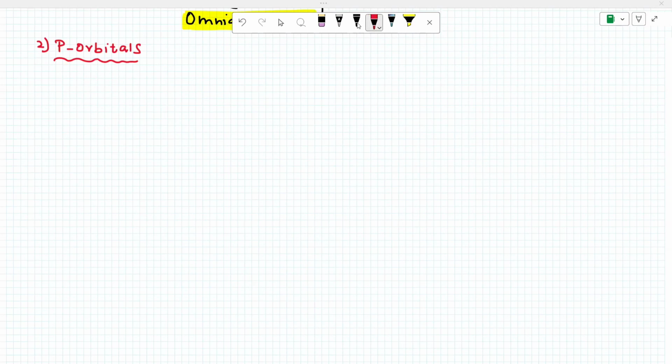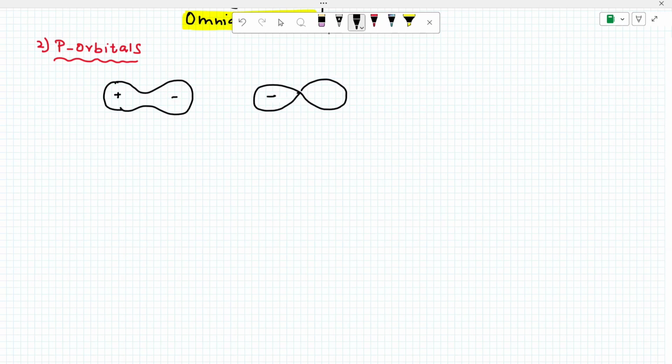Is it the first representation, with plus, minus? This is plus, minus. Here plus, minus. Okay, this is option A. This is option B. This is option C.